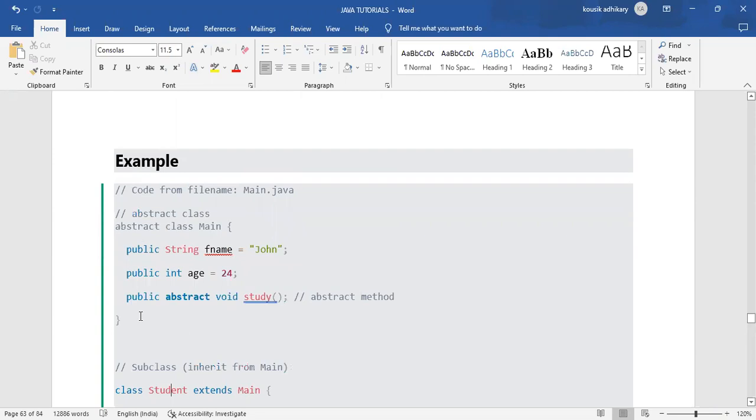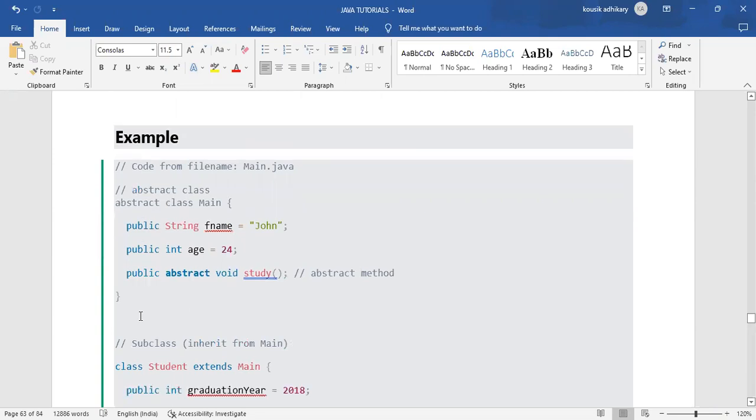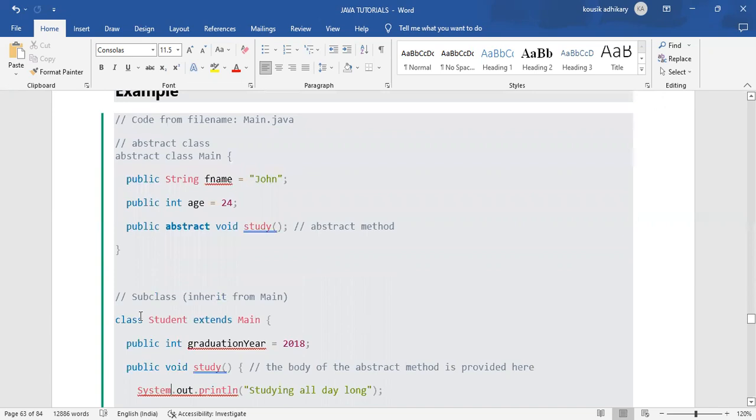Note that example line by line properly and practice it yourself. Otherwise you will forget and will not get the logic of the abstract class: how it is working, how it is calling, how we are giving the body of that abstract method, where we are declaring the body, where we are extending that abstract method, and why we are extending it.